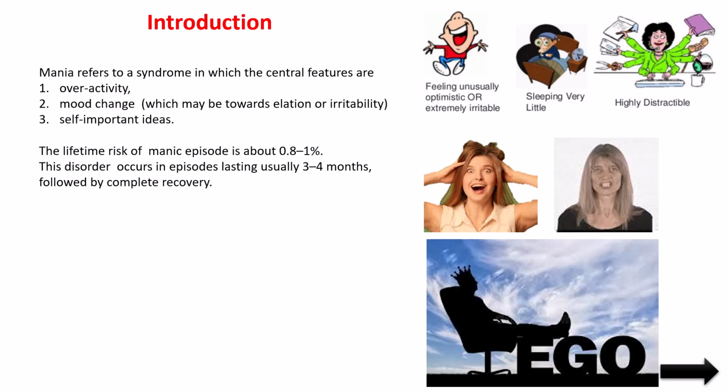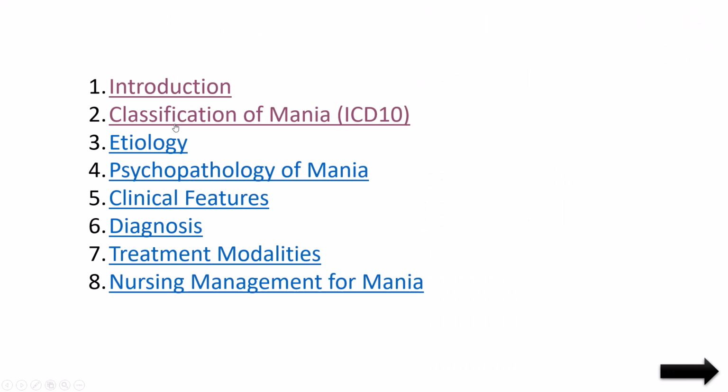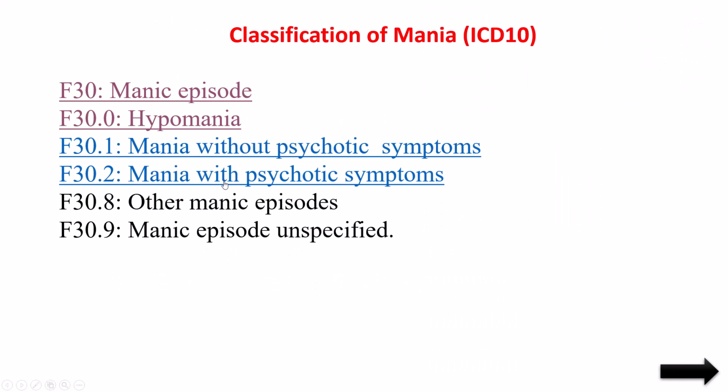When that type of things accompany these manic symptoms, that time it is called mania with psychotic symptoms. Or if only manic symptoms are there, then it is mania without psychotic symptoms. So like that also we can classify. Then other manic episodes means the other types of episodes will be there. Other types of manic things come under this category. And manic episode unspecified: here some manic episodes which do not come under the categories of mania come under this manic episode unspecified.